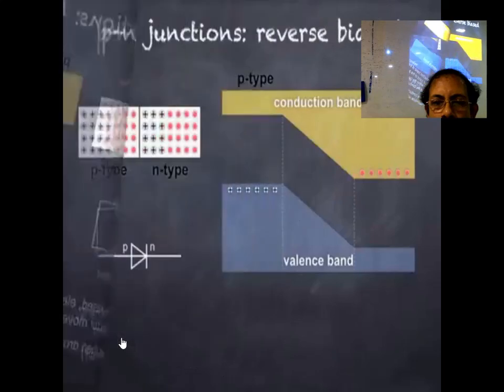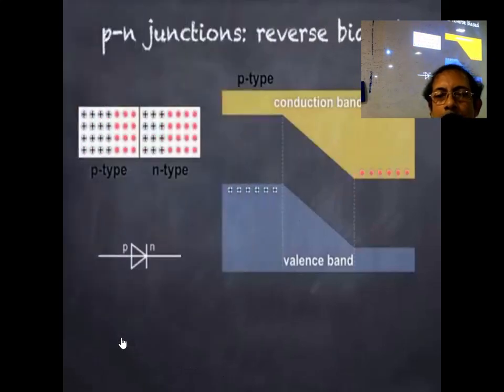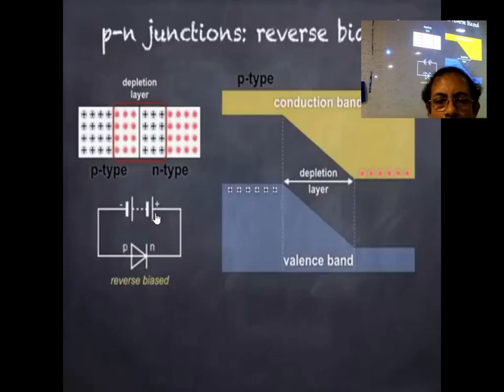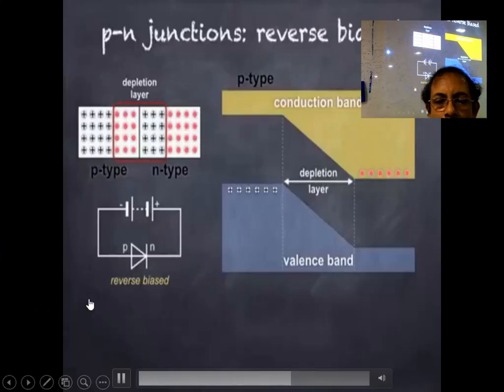To reverse bias the p-n junction, we connect the negative terminal of a battery to the p-type side and the positive terminal to the n-type side. This has the effect of widening the depletion layer, and when looking at the energy band model on the right, the slope in the depletion layer is far steeper. When the p-n junction is reverse biased like this, the depletion layer has become a greater barrier to the movement of electrons from n-type to p-type and holes from p-type to n-type.